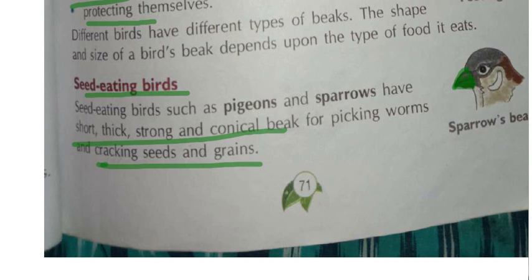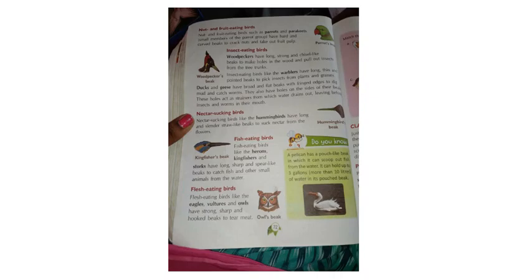Okay, so which type of beak do the seed eating birds have? You should say strong, short, thick and conical beak. What are the examples of seed eating birds? You should say pigeons, sparrows. Clear? So with the help of this type of beak they will be eating all the nuts and grains easily. Clear? And now we shall see the next type of bird.